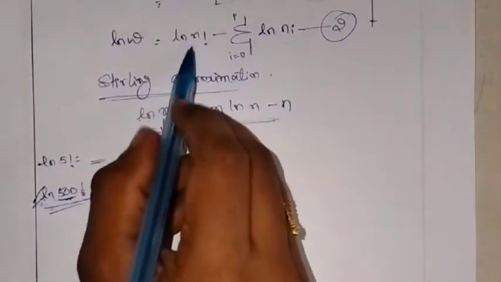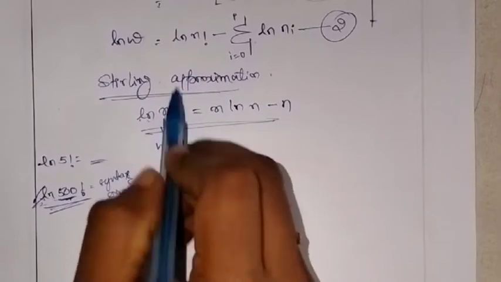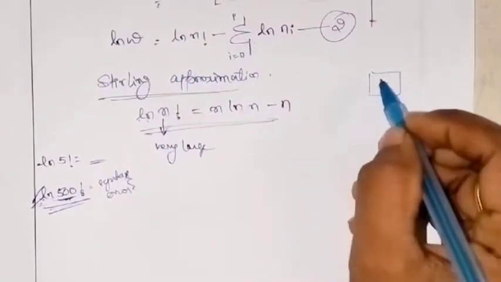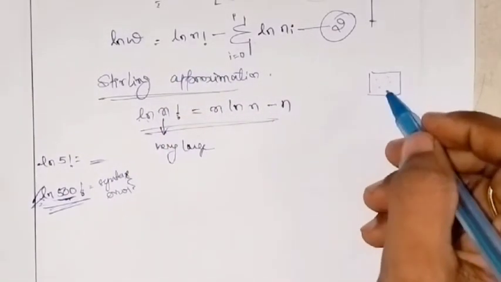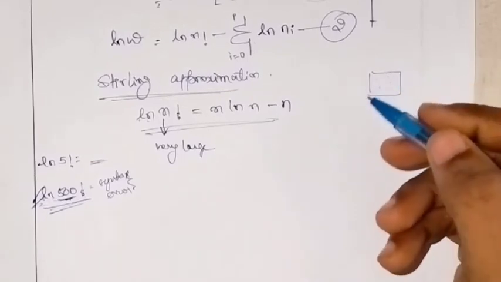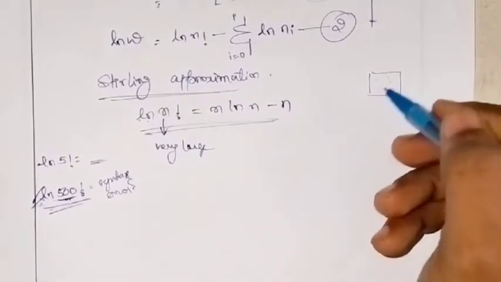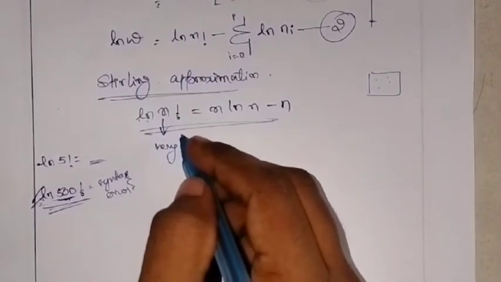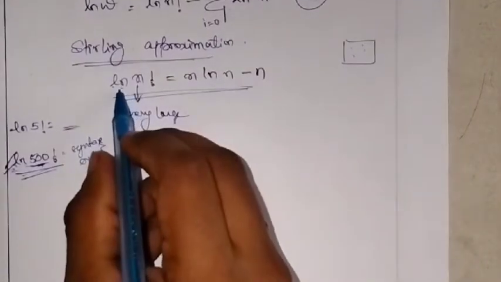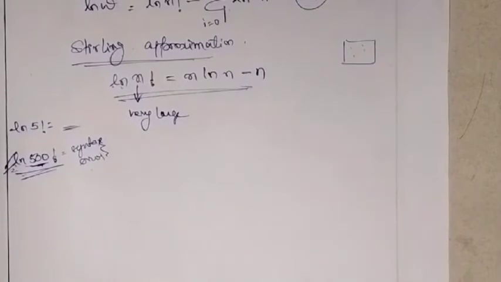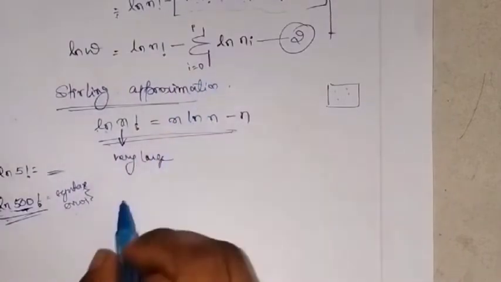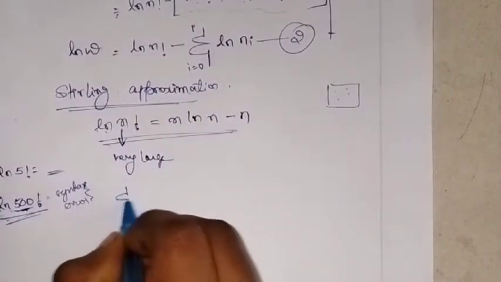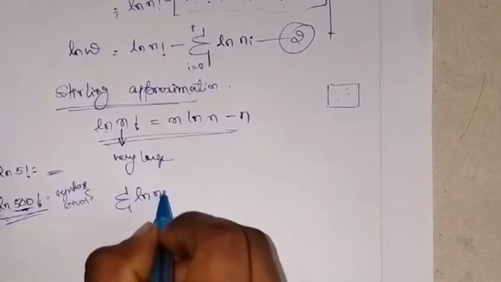Because why we are using Stirling approximation here? Because we consider that in the system there are n particles. So n means definitely it will be a very large number, right? So that is why we will be using Stirling approximation in the MB statistics. Okay. So ln n factorial is n ln n minus n. Okay. Now what happens for the summation ln ni factorial?